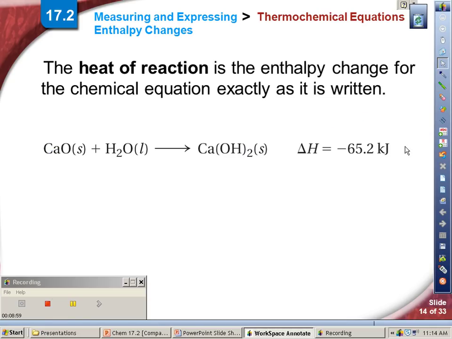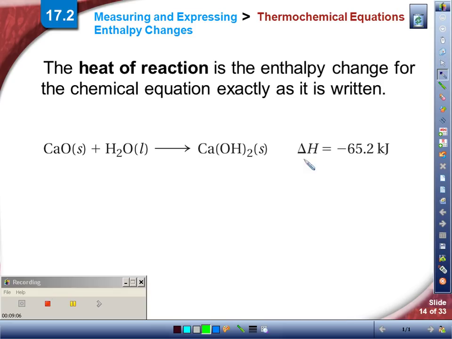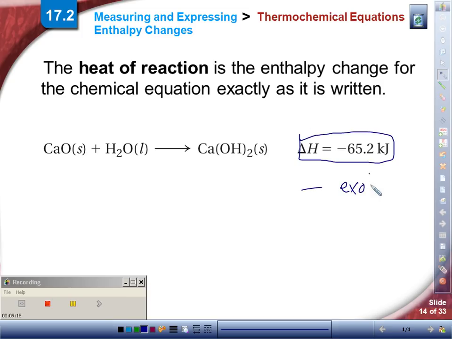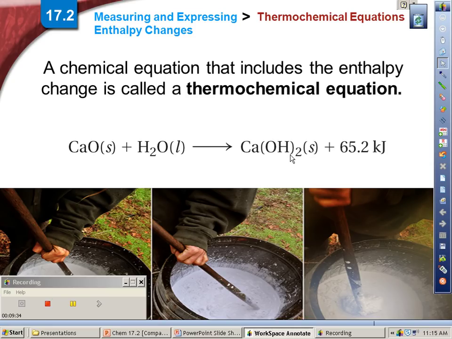Now, a different way of doing it, a different convention, is sometimes we take it outside of the equation. So again, here's our delta H, our enthalpy change, our heat. Notice it's not part of the equation. So when it's not part of the equation, I go by the sign. And a negative means it's leaving. That's exothermic. And a positive means it's entering. It's endothermic. So different convention. Outside of the equation, we look to the sign. Inside the equation, we see which side it's on.